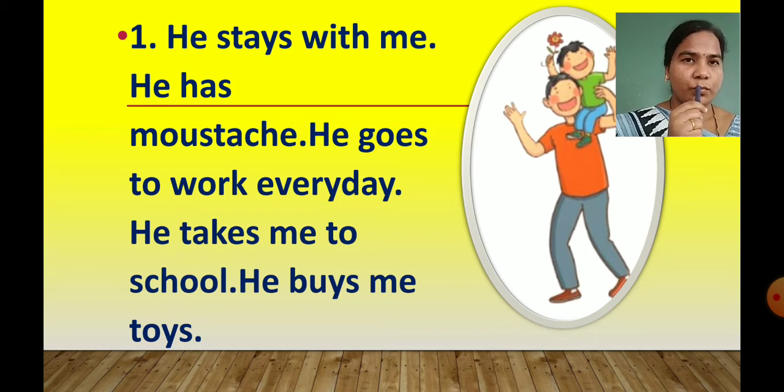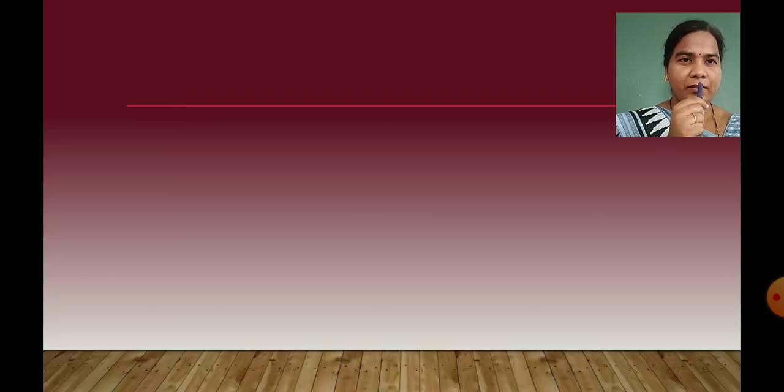First of all, we will see the description. He stays with me and he has a moustache. What is meant by moustache? The hair that a man grows above his upper lip. It means moustache. This person goes to work every day. He takes me to school also, and he buys me toys. So who is this person? See next.